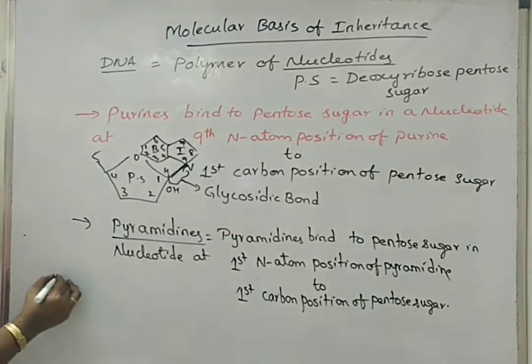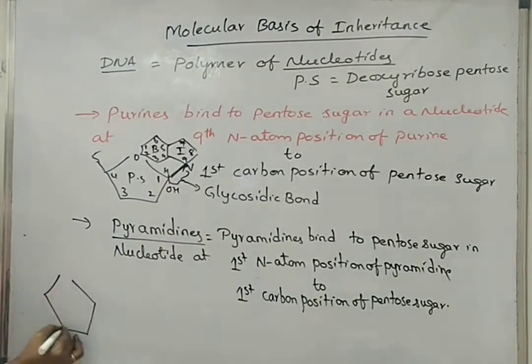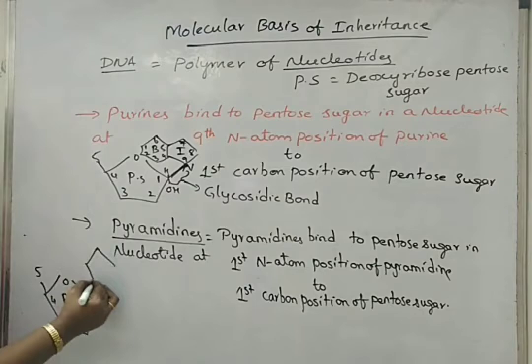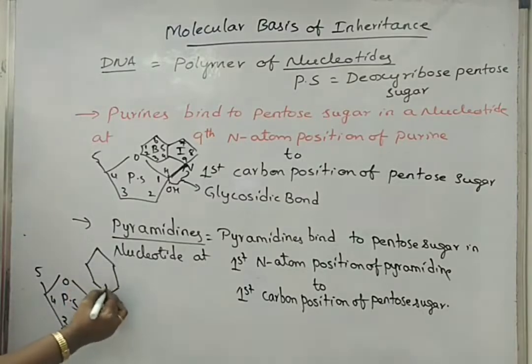Means, if we draw the pentose sugar structure like this, carbon 1, 2, 3, 4 and 5 of pentose sugar, the pyrimidines are attached at 1st nitrogen atom positions.